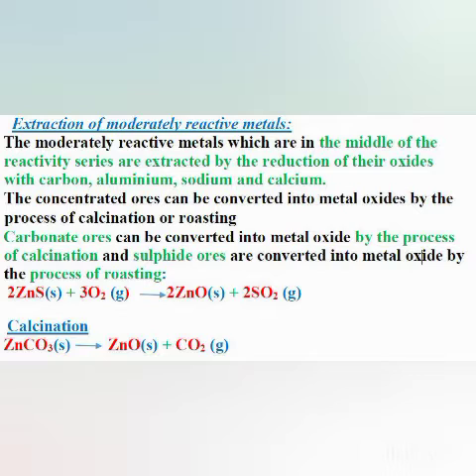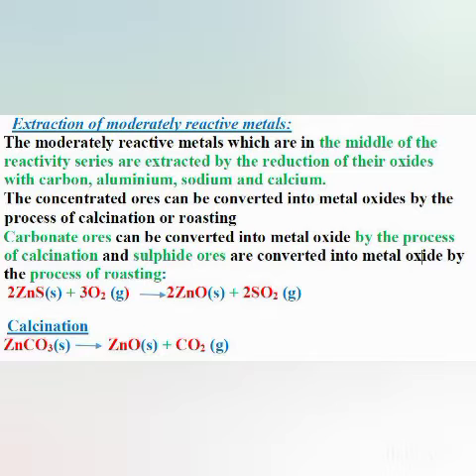Calcination is the process in which the carbonate ore is heated strongly in the absence of air to convert it into a metal oxide. And what is roasting? Roasting is the process in which a sulfide ore is strongly heated in the presence of air to convert it into a metal oxide. But now the question is, why is there a need to convert it into a metal oxide? It is because it is easier to obtain metals from the oxides by reduction than from the carbonates and sulfides. So the ores in the carbonate and the sulfide form are converted into oxides,